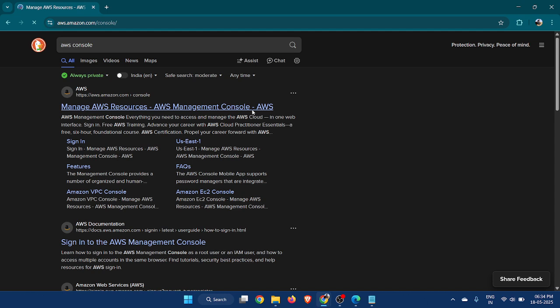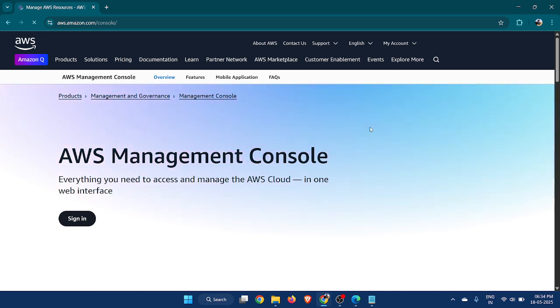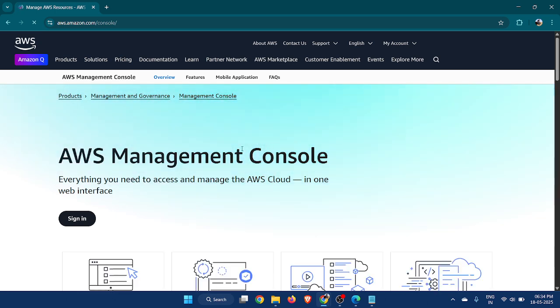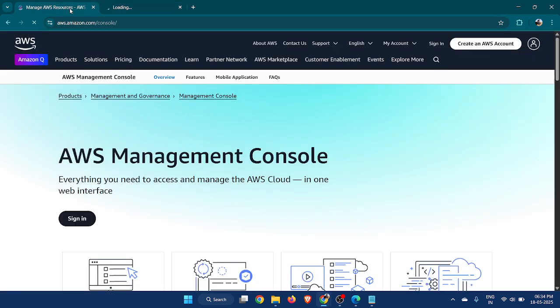First of all you should have an AWS account, and you can create an AWS account from any other video. There are multiple videos on YouTube, or I can create a video on how to create an AWS account. So don't worry about that. Let me sign into AWS. I think it's a little bit slow. Now console.aws.com/console/home.